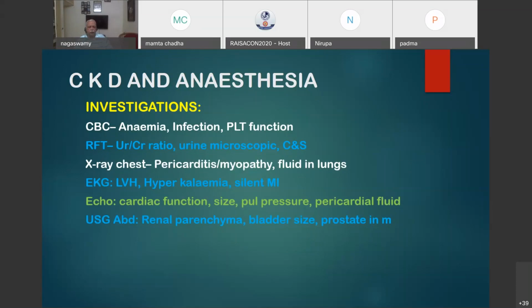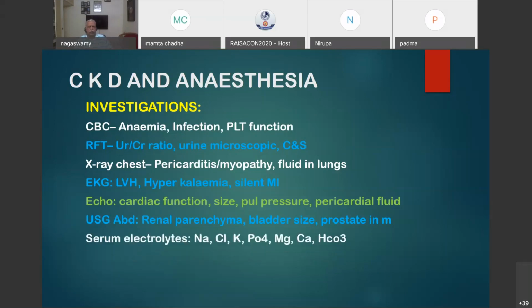Because in some patients who have been on chronic renal replacement therapy, like years of hemodialysis, because of reduced production of urine, the bladder gets shrunken. So bladder size may become very, very small, what is called the thimble bladder. In such patients, if they are willing to undergo transplantation, you may have to enlarge the size of the bladder before you plan for the transplant procedure. Otherwise, the bladder will not have the capacity to hold the urine that is produced in large volume, and the anastomosis may give way and they may have a urinary leak. So you have to see the size of the bladder, and the prostate in male patients.